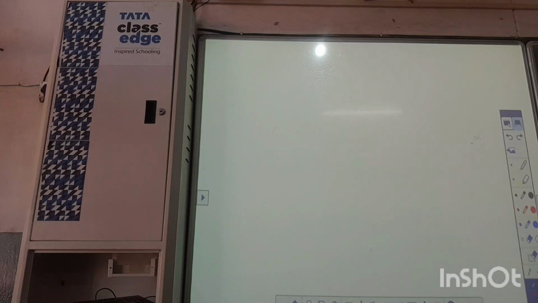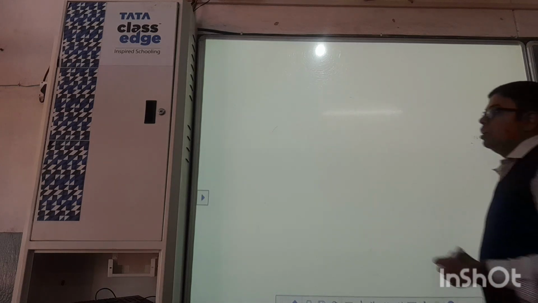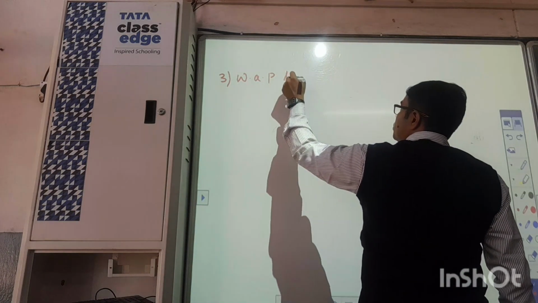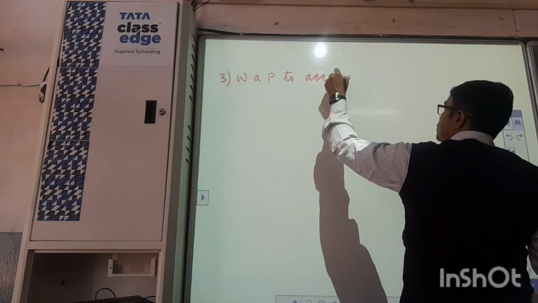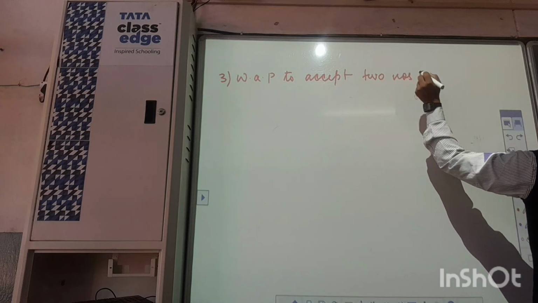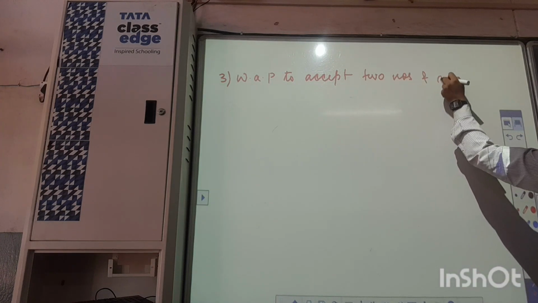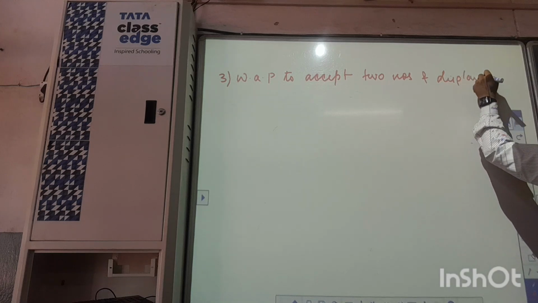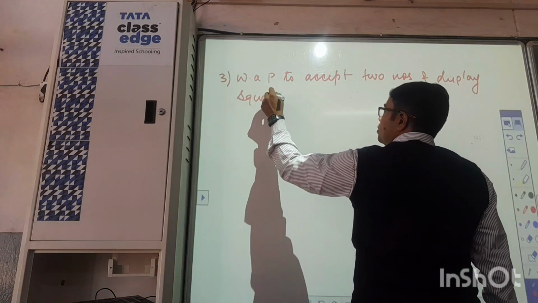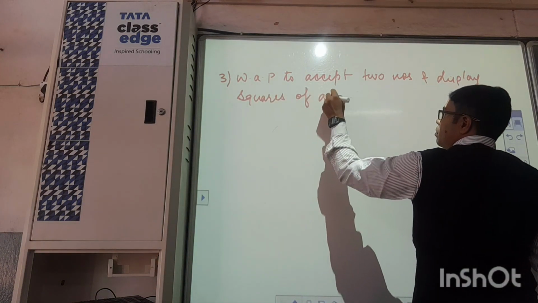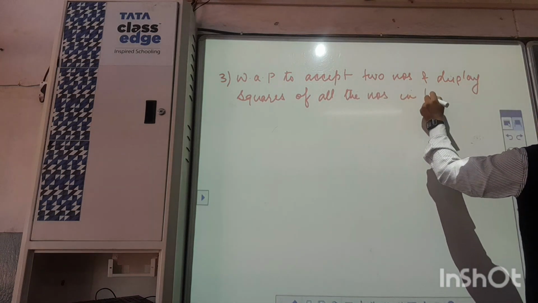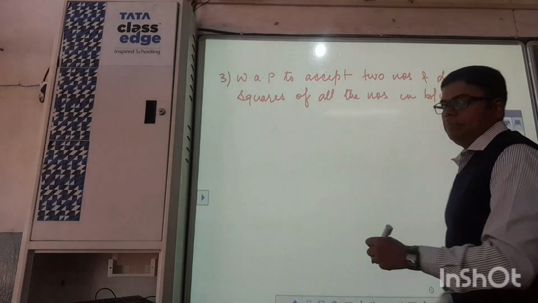Write another question. Write a program to accept two numbers and display squares of all the numbers in between these two numbers.